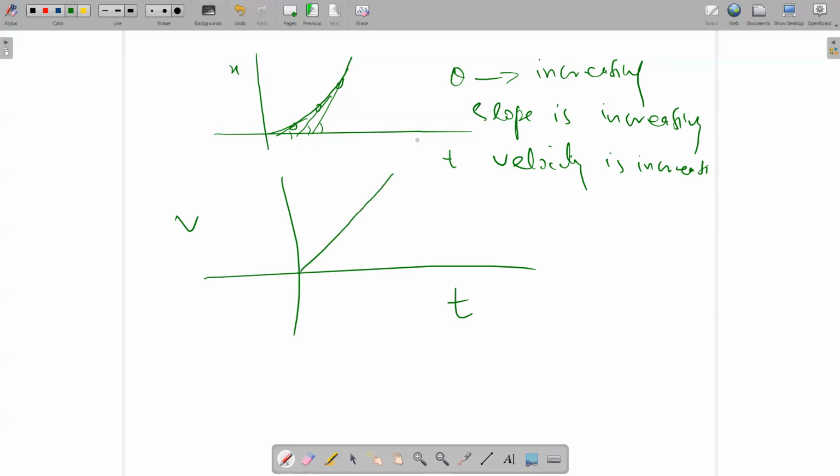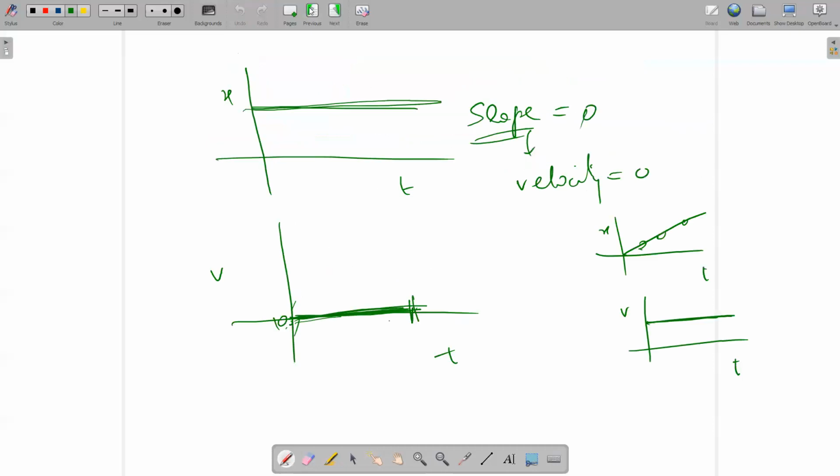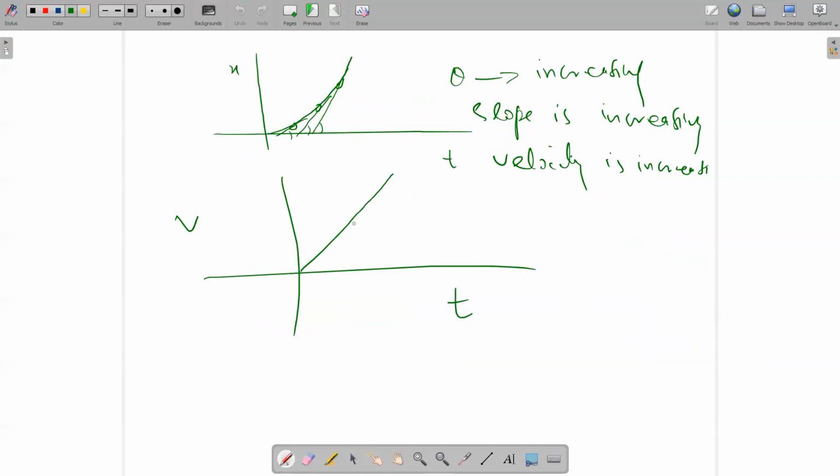In the previous case, the previous slide, you can see it is constant. Here, the value is constant, but not increasing. But in this case, it is constant, but increasing, constantly increasing. Okay, understand? This line and this line are the same?